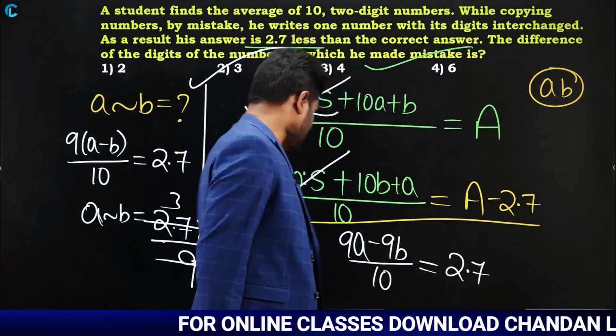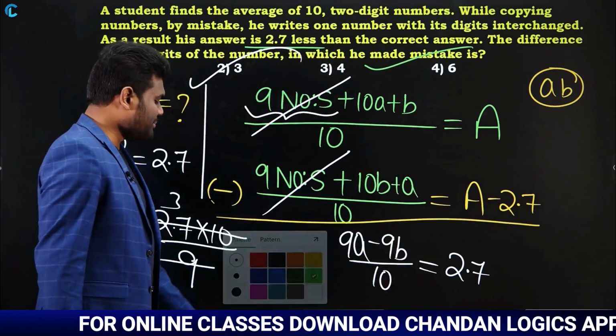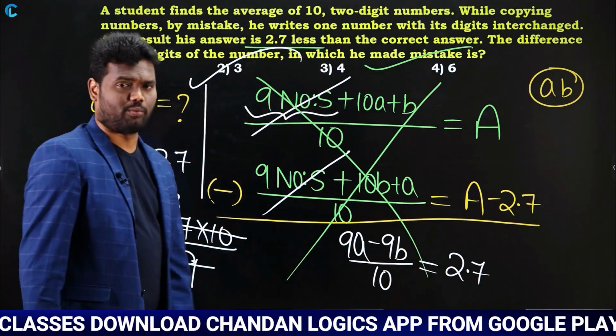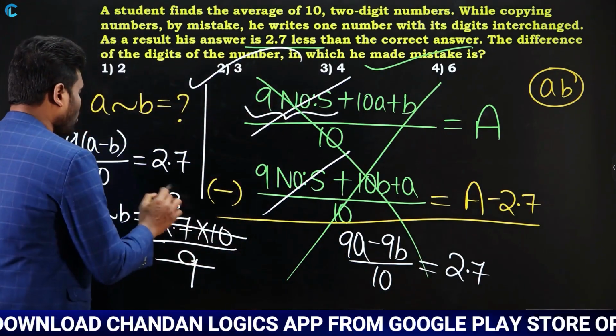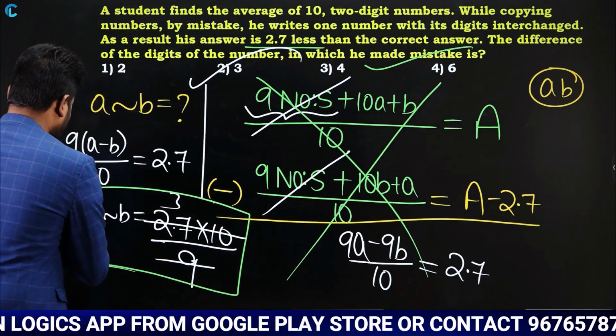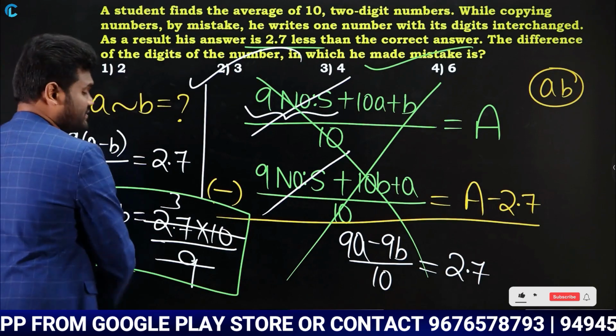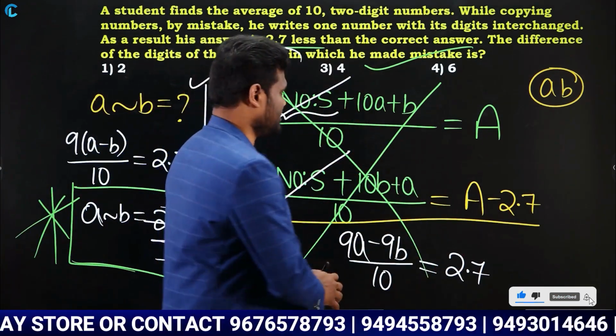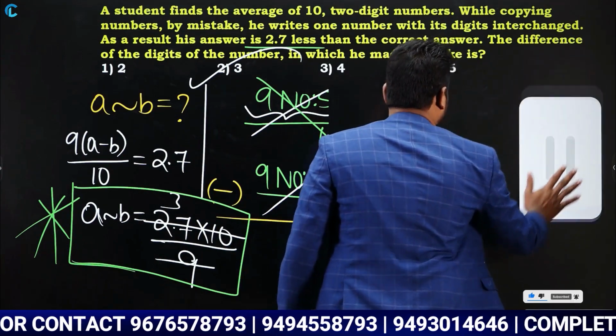Now truly speaking, from an examination point of view, do we need to do this calculation? This calculation is not required. From an examination point of view, you need to write this step directly. If you write this step directly, then you can get this answer in a fraction of seconds. Then how to write this step directly instead of doing all this calculation?